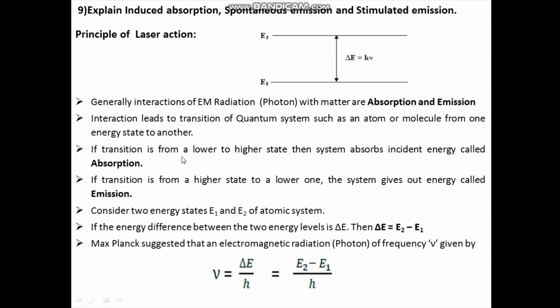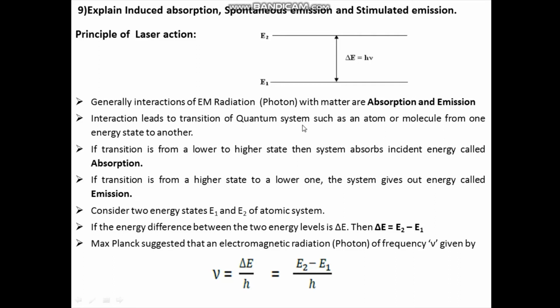If the transition is from lower to higher energy state, then the system absorbs the incident energy, and this is called absorption. If the transition is from higher energy state to lower energy state, then the system gives out energy, and this is called emission.